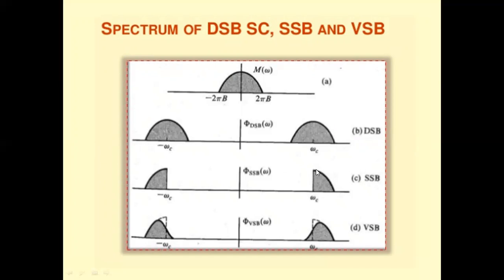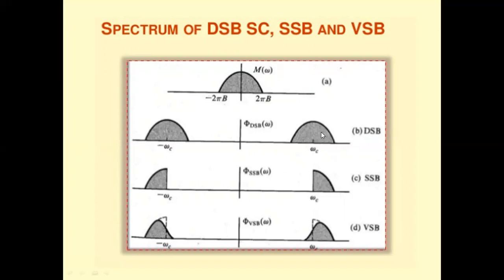If you use an ideal bandpass filter, it eliminates the lower sideband, but sharp cutoff filters are required to filter out the unwanted component. It is not possible to produce a sharp cutoff, so we provide a small compromise here: the wanted sideband, that is the upper sideband, and a part of the lower sideband. There is no need for ideal bandpass filters to remove the unwanted sideband. That is the main advantage of the VSB.